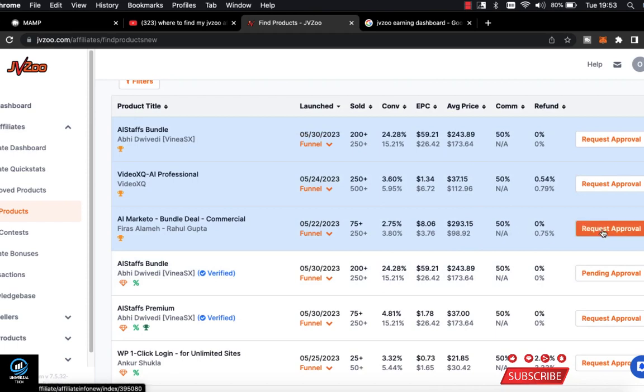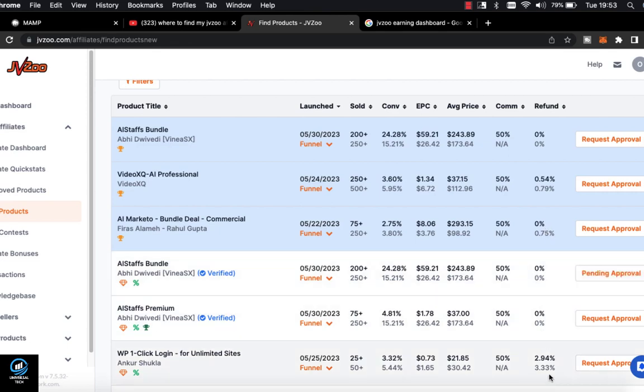Also, you look at the percentage. Although this one doesn't have a percentage enough, it's okay. 75% is cool. This one is 0, this one is 0, this one is 30. That's cool, it has a big percentage. This one I want to request for. Okay, request for approval.